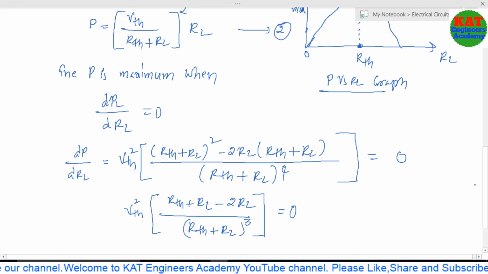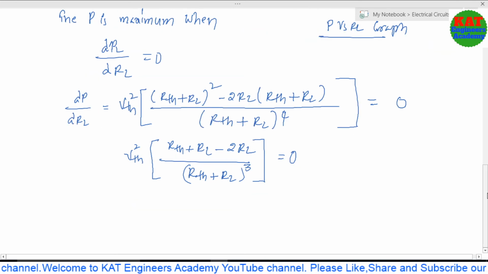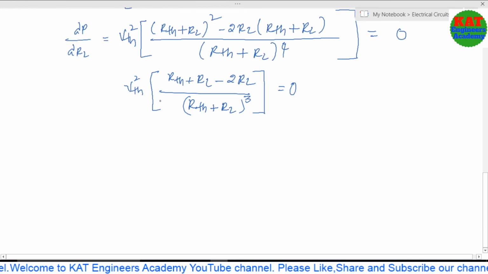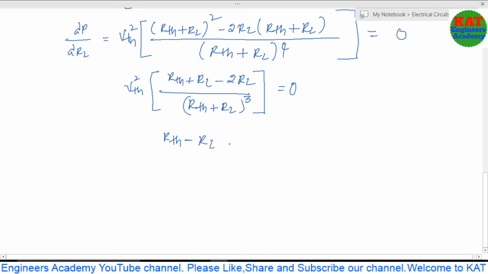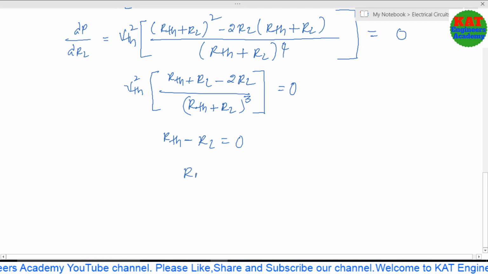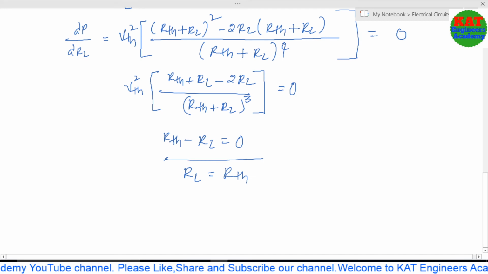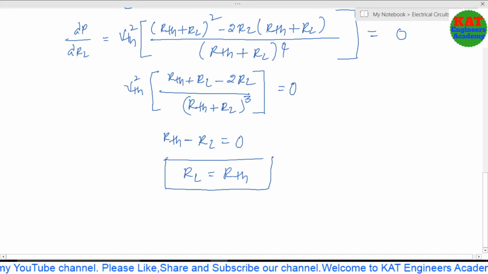Now simplify this equation: shift VTH square and the denominator to the right side. Finally we get RTH plus RL minus 2RL, which is RTH minus RL, equal to 0. So finally we get RL equal to RTH. This is the condition for maximum power delivered to the load resistor.